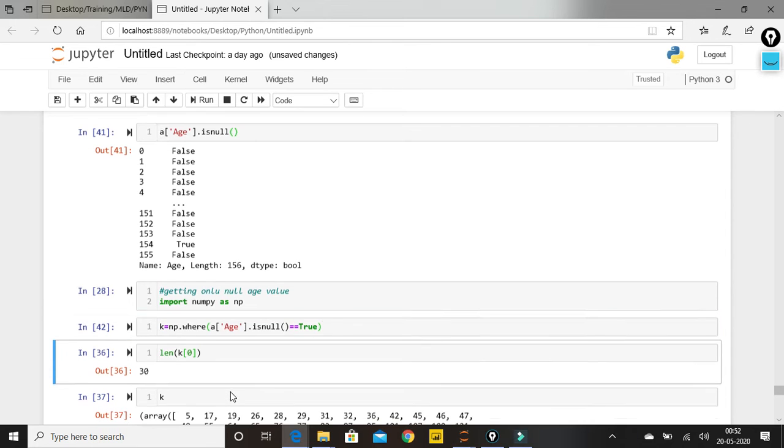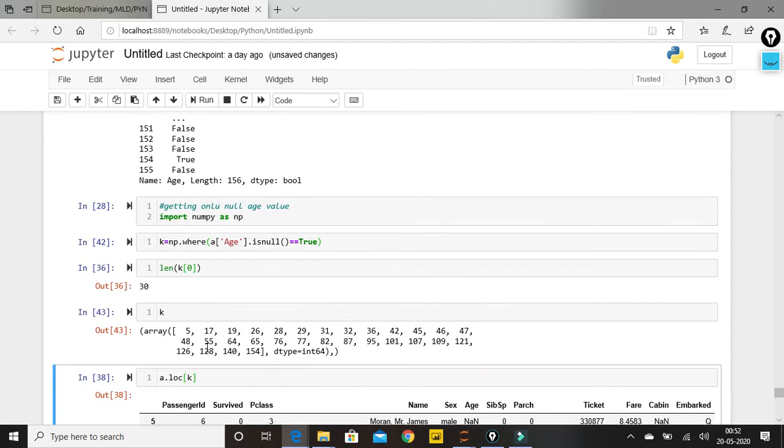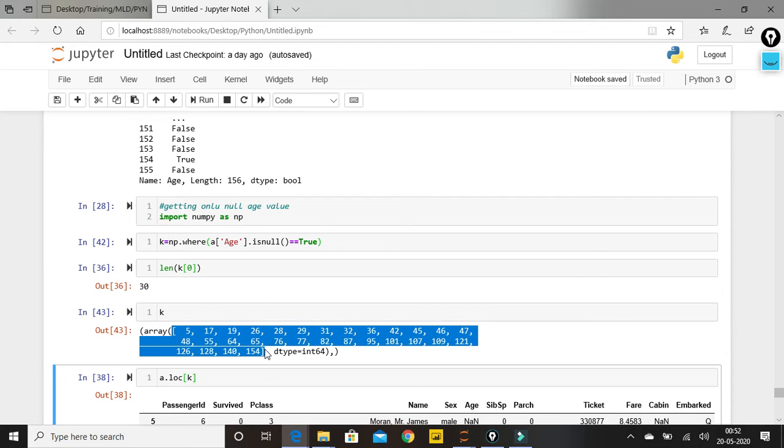Now before going into length, I'm just executing k. So this is my k, guys. It consists of an array. Numpy gives me an array kind of data type, which gives me a list of all the indexes where my age is null. So I got my indexes.